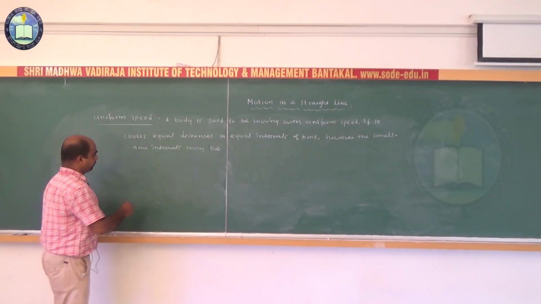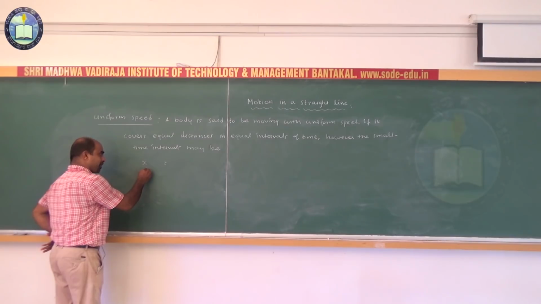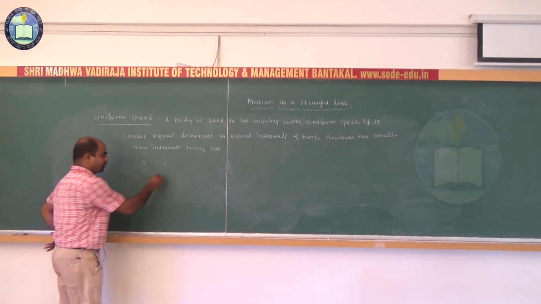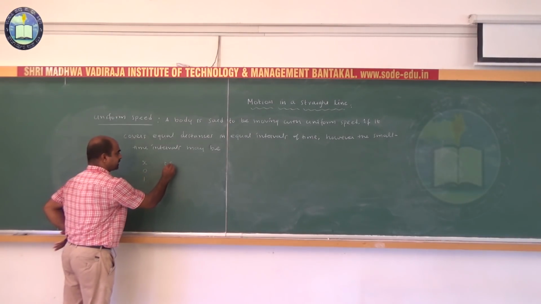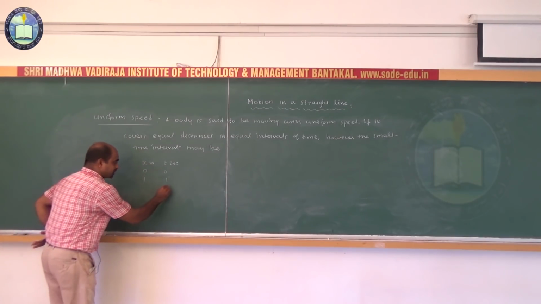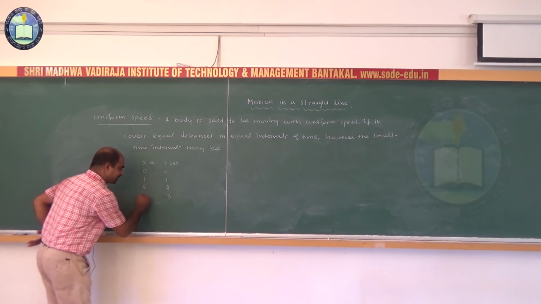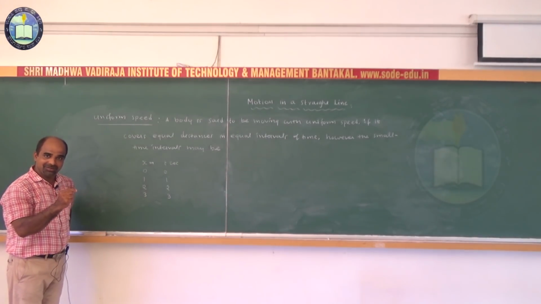For example, say x is the position of the body and t is the time taken. Say a body starts its motion from its initial position, say x equal to 0, when time t is equal to 0. It is at a distance of 1 meter after 1 second. Say time is in seconds, x is in meters. So at the end of 2 seconds, it is at a distance of 2 meters. At the end of 3 seconds, it is at a distance of 3 meters. What did you observe here? In each 1 second, the body covers a distance of 1 meter.